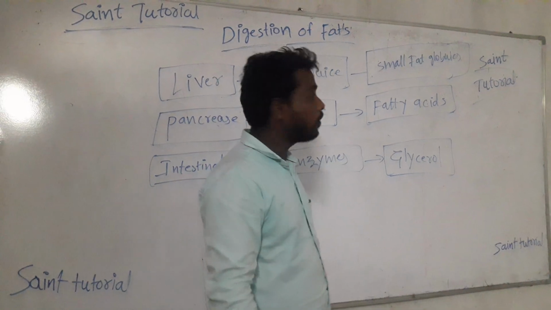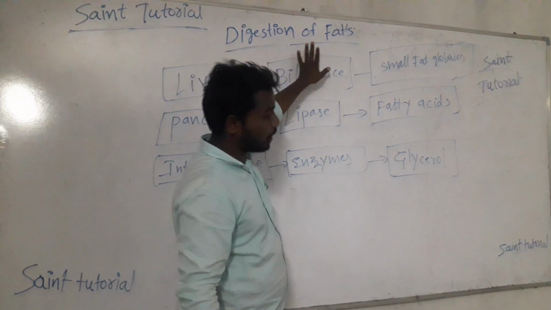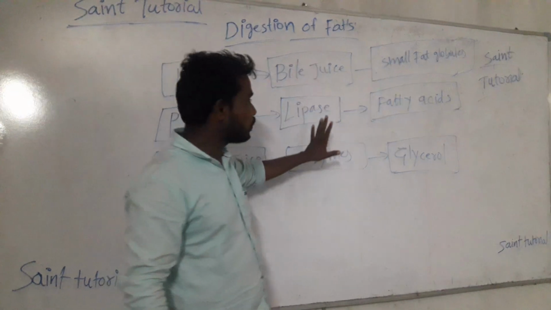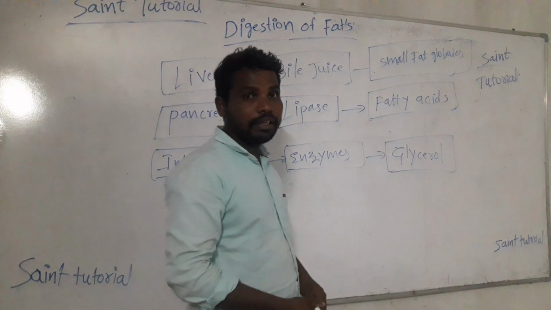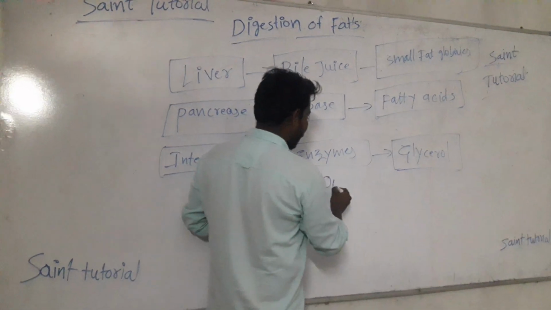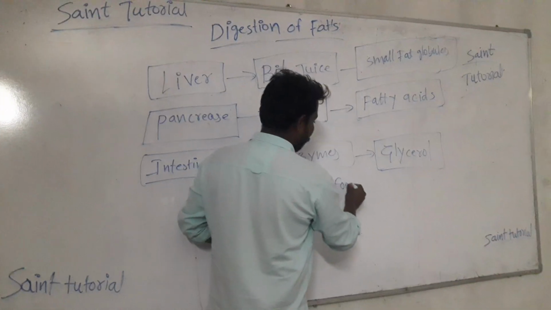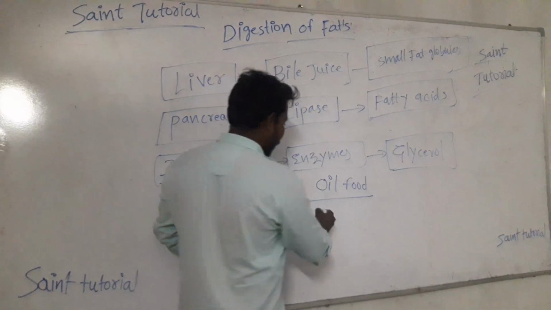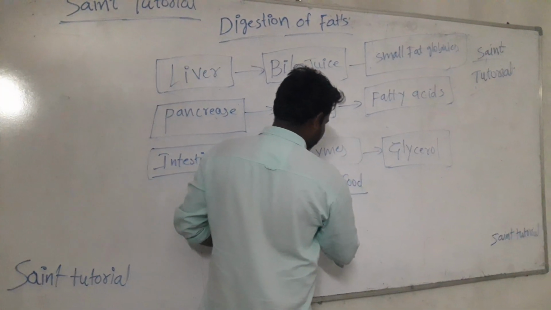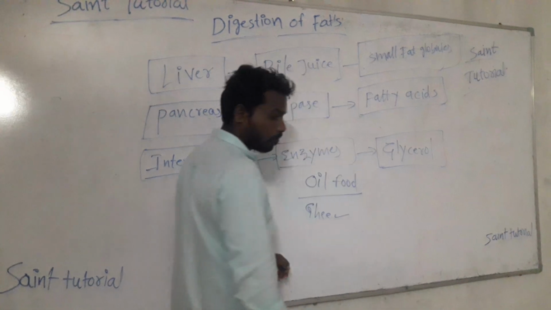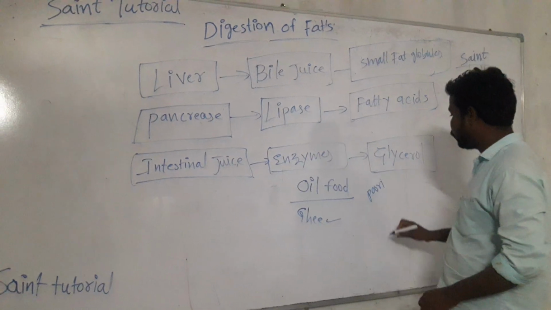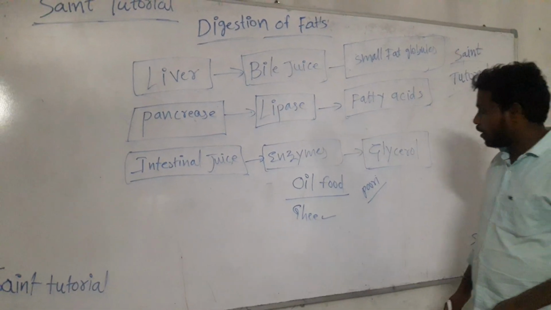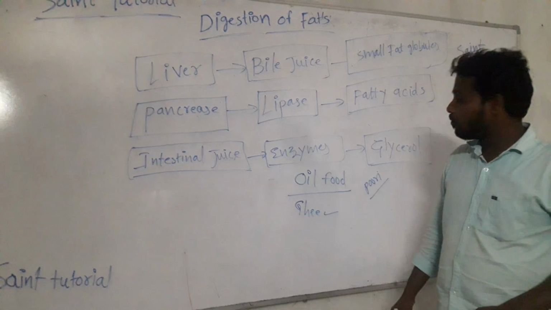Today we are going to learn about the digestion of fats. Before we start the class, we have to know what fats are. Fat is nothing but an oily food. The food which is made mostly of oil is called fat. Like ghee, which is a fat-rich food, and puri. So this is very rich, and milk also consists of fat.